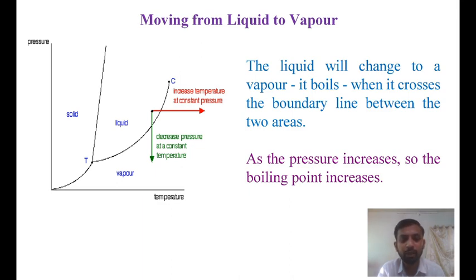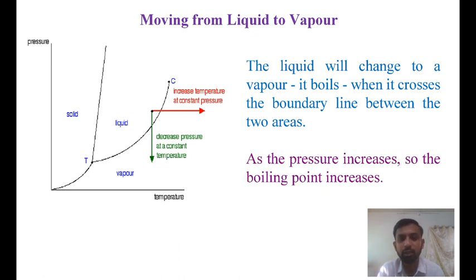If it is the temperature you are varying, you can easily read off the boiling temperature from the phase diagram. In the phase diagram shown on your screen, it is the temperature where the red arrow crosses the boundary. Now the question arises, what is the significance of this line separating the two areas? The answer is, anywhere along this line there will be an equilibrium between the liquid phase and vapor phase.